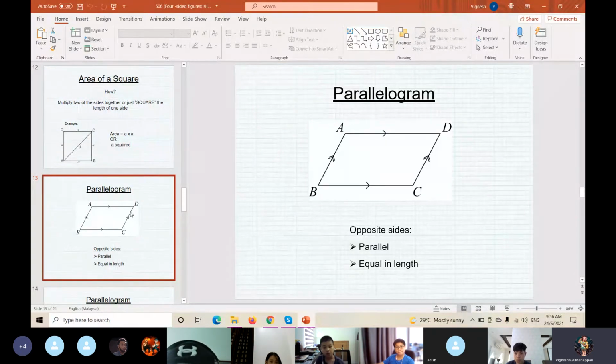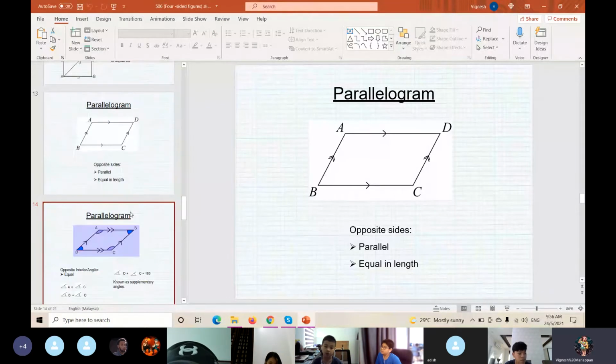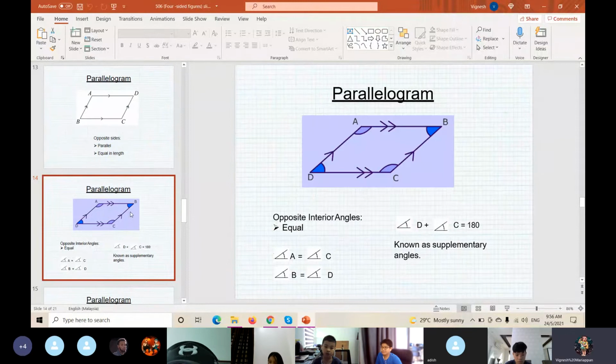Understand or not? Yes, teacher. Okay, so why do we say a parallelogram is a quadrilateral? Why? Because we have four, what? Four sides. Four sides, very good.